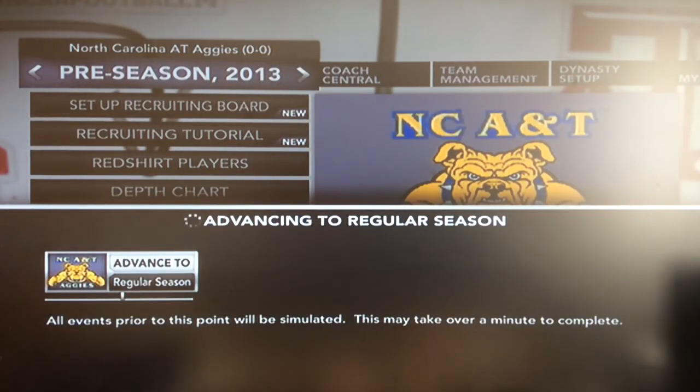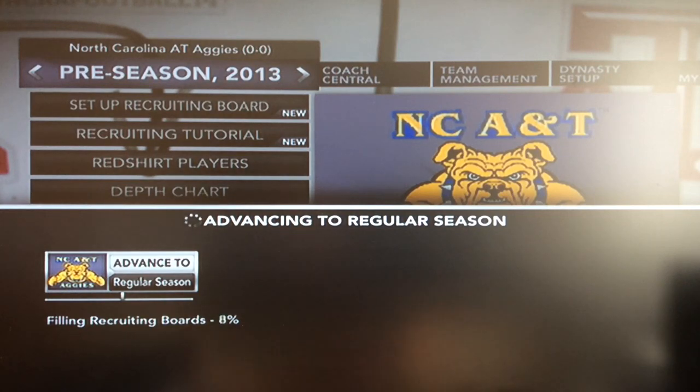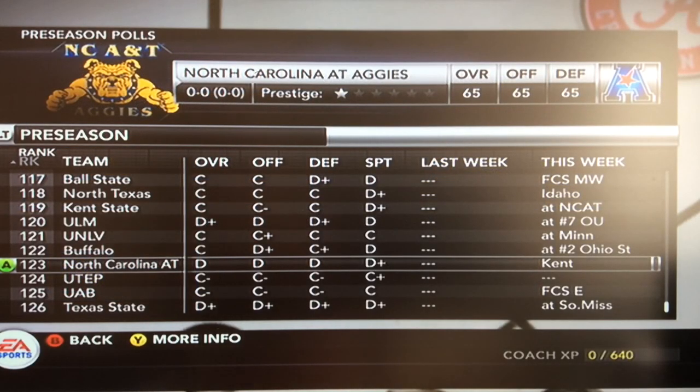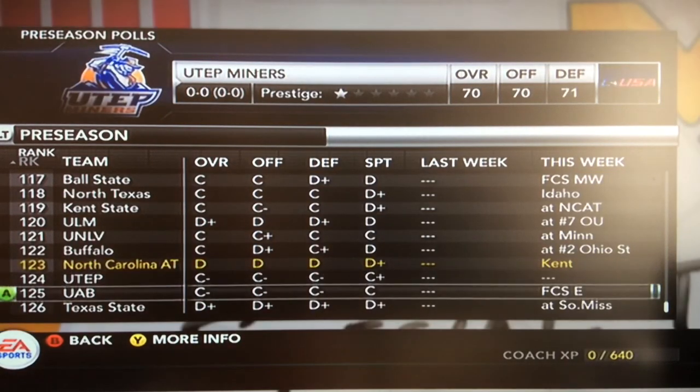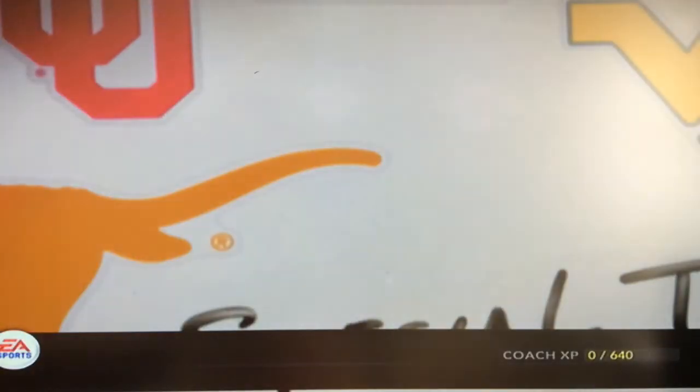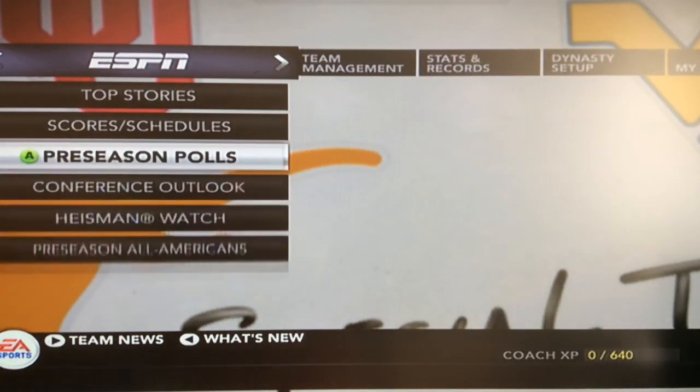So, now we're going to look at the roster, and this is where the twist is. Now, if you've been on the channel for a couple months, you will know it. If not, then it'll probably be disappointing. Going into the season, we were supposed to be the 4th worst team in college football. Only better than UTEP, UAB, and Texas State. So now the roster. This is where it gets interesting.